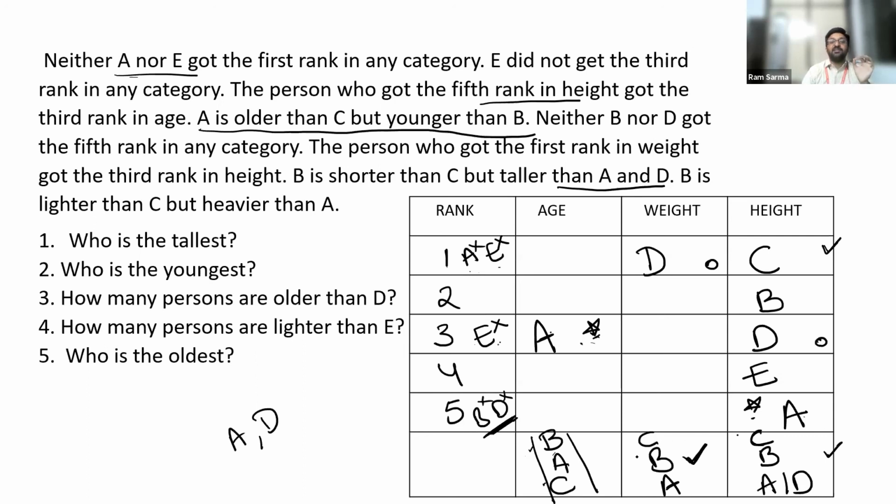Now, if you can observe this, there are at least two members ahead of A, or there are at least two members next to C. Let me repeat. There are at least two members ahead of A, or there are at least two members next to C. Now, let me go with A. Let me try to find the position of A in weight. So which rank should A get in weight?